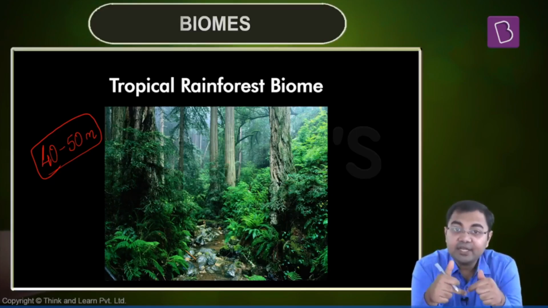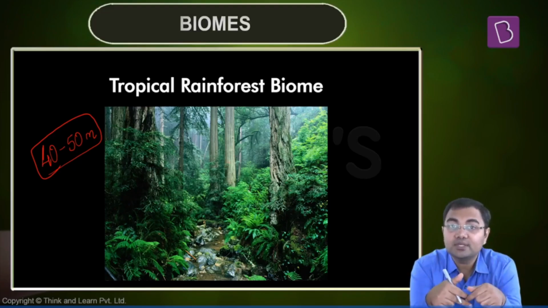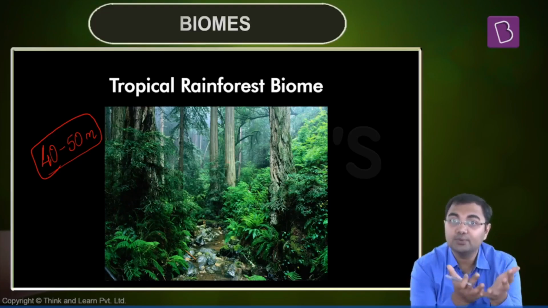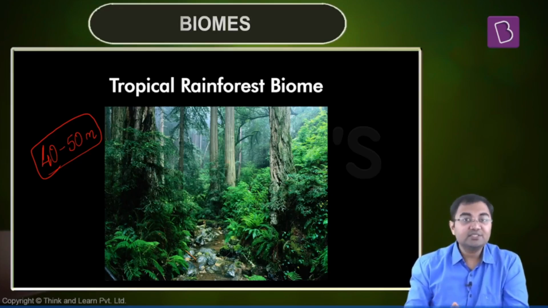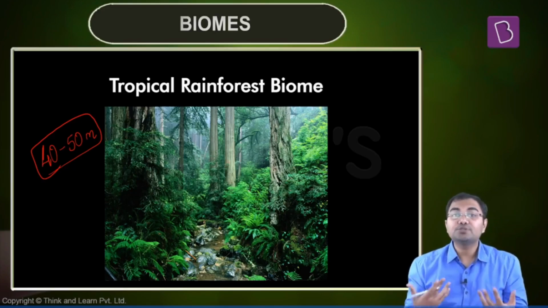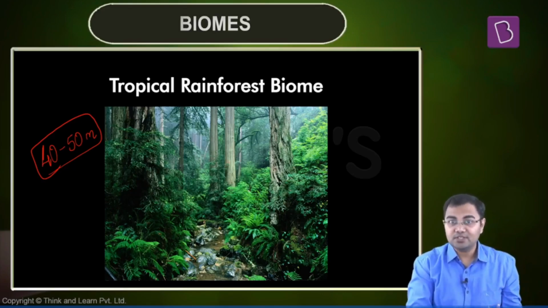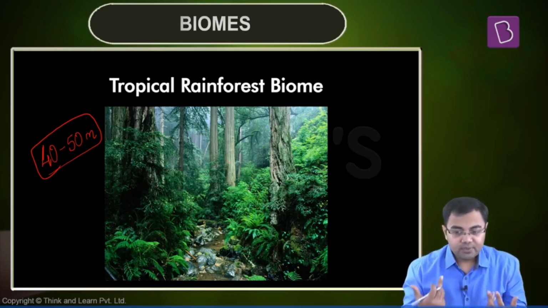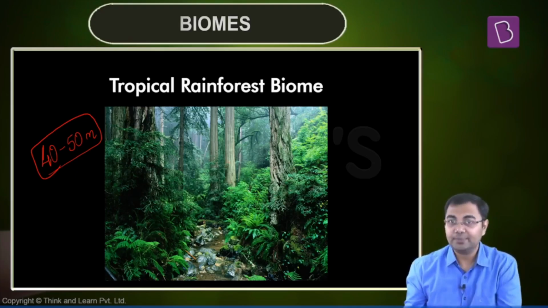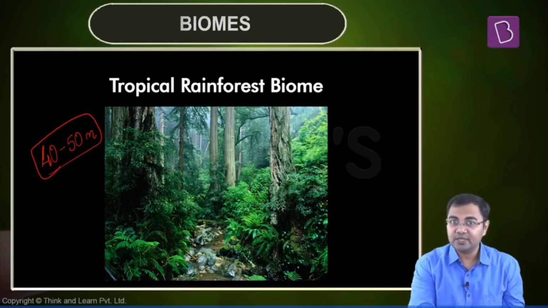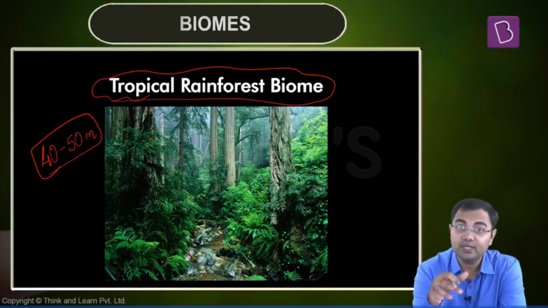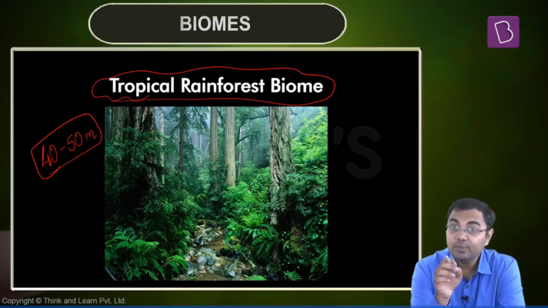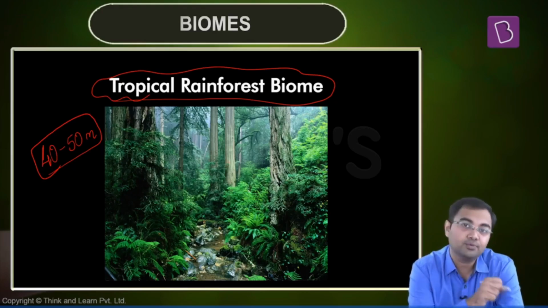Why? Because the organic matter that was falling onto the surface was the whole source of the nutrients that is present there. Now that the deforestation is taking place, all these trees are being taken away, there's no source of nutrients because soil is not rich in nutrients. So if there is deforestation happening in the regions of tropical evergreen forest, in these rainforests we'll observe that they will not grow very fast, and that's why the destruction will be more rampant when it comes to these kind of forests.